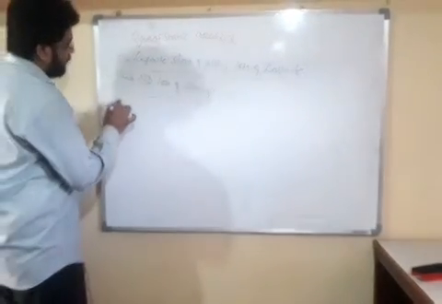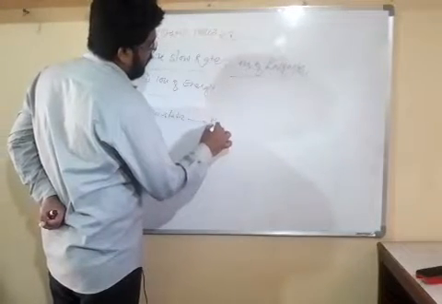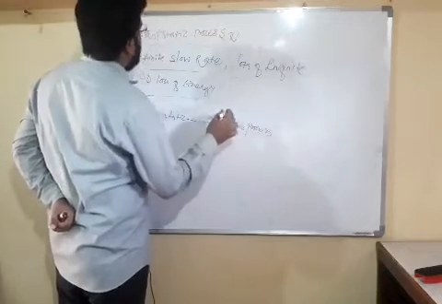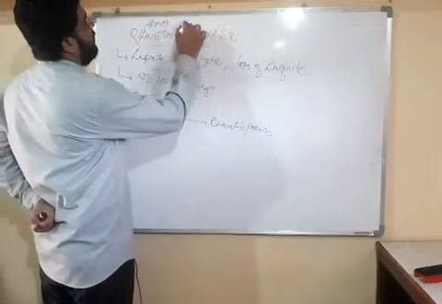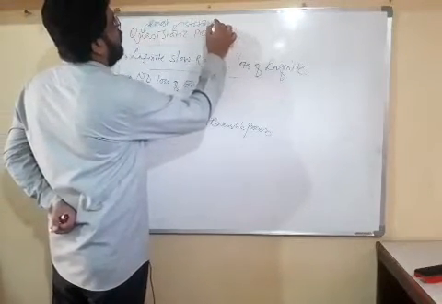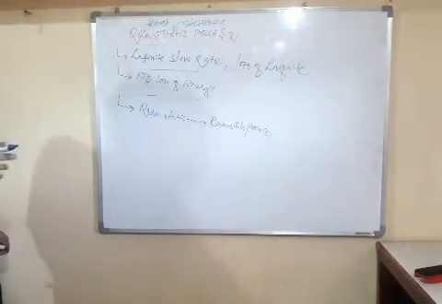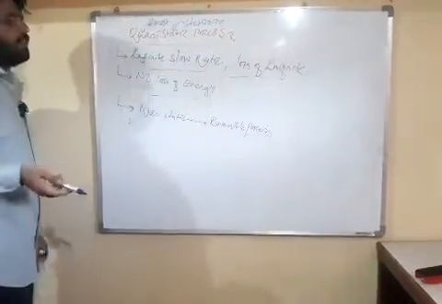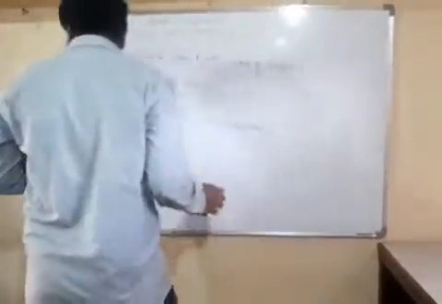And friends, we can say that the quasi-static process is also a reversible process. Dear friends, here quasi means almost and static means stationary. So from its meaning we understand that it is almost stationary. So our quasi-static process is a reversible process, there is no loss of energy, and it is completed at an infinitely slow rate.